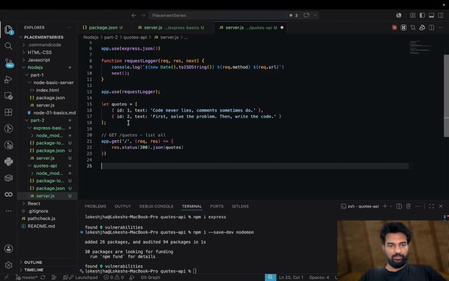Okay, now one is done. Then we have GET slash quotes slash ID. If you want to get a specific quote by the ID, so get one quote by ID.